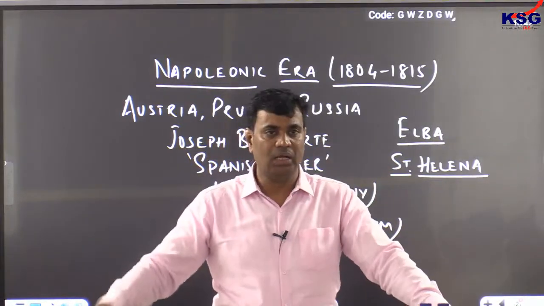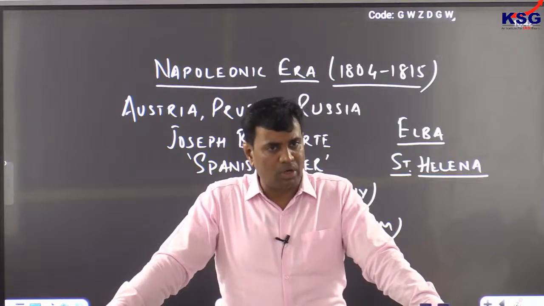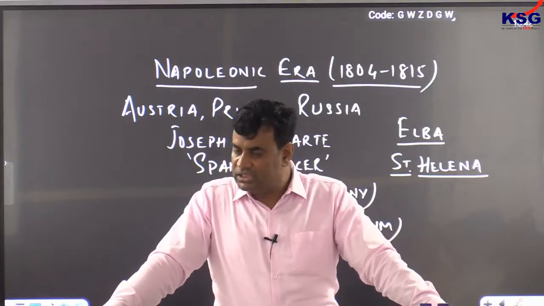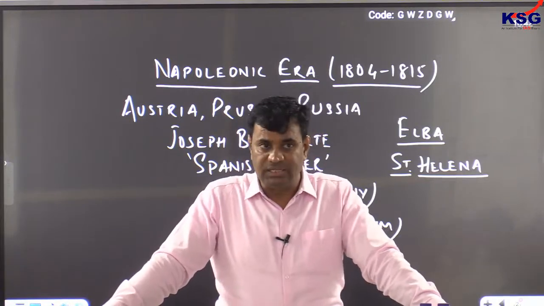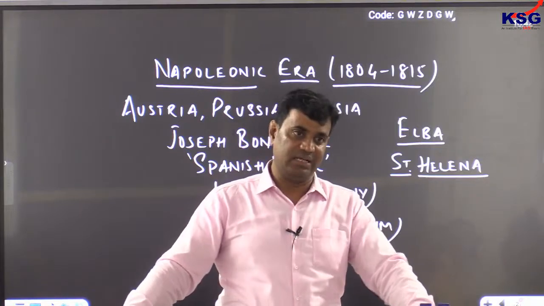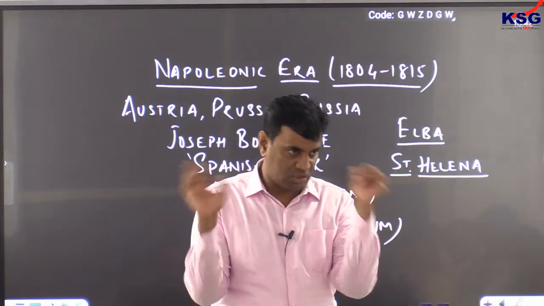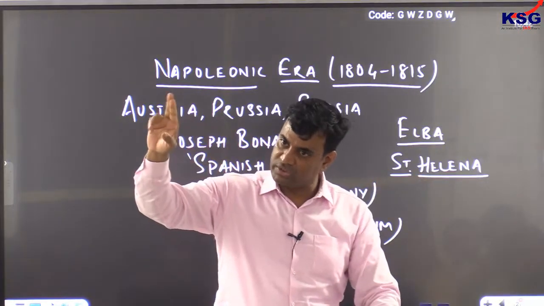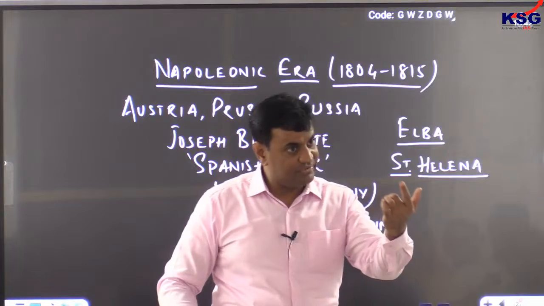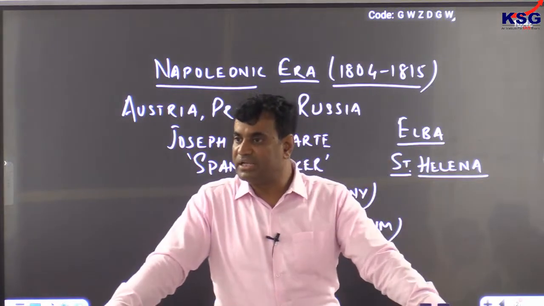But meanwhile, Austria that played an important role in defeating Napoleon, Austria decided to dominate European mainland. So two exclusive areas were divided between Britain and Austria. Britain began to focus on Asia and Africa, and Austria was given the charge to dominate European mainland.